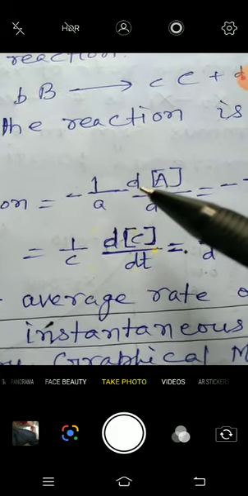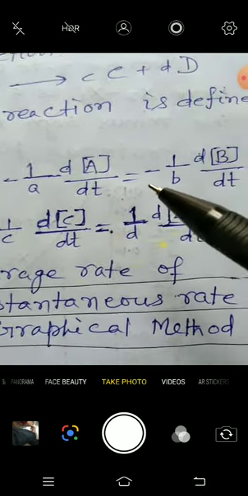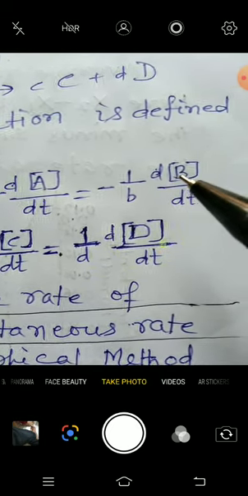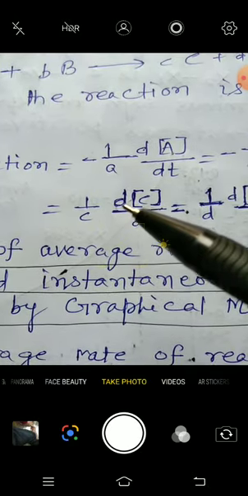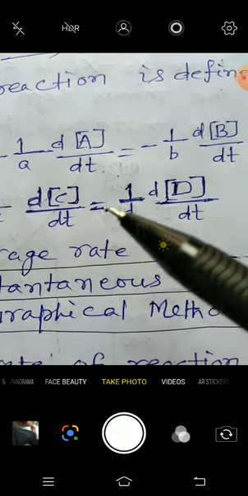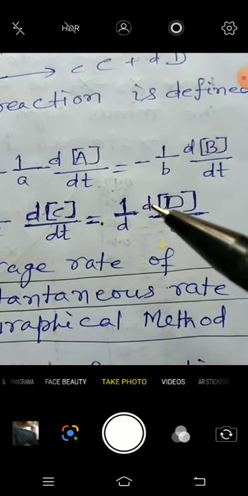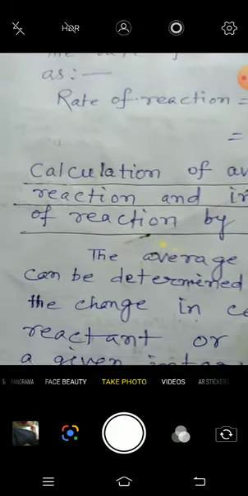Rate of reaction will be minus 1/a d[A]/dt is equal to minus 1/b d[B]/dt is equal to 1/c d[C]/dt is equal to 1/d d[D]/dt.